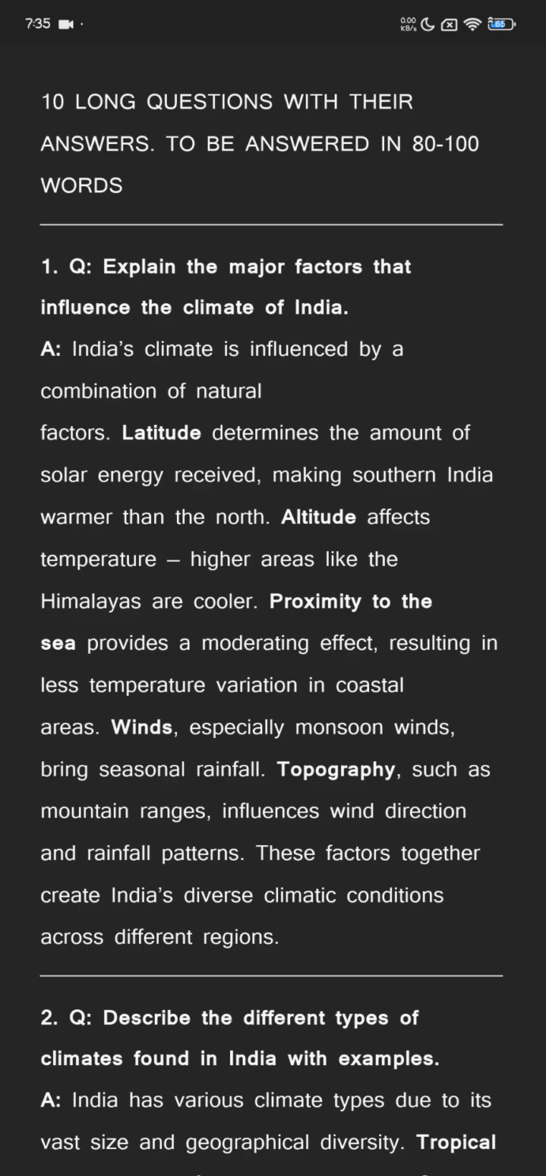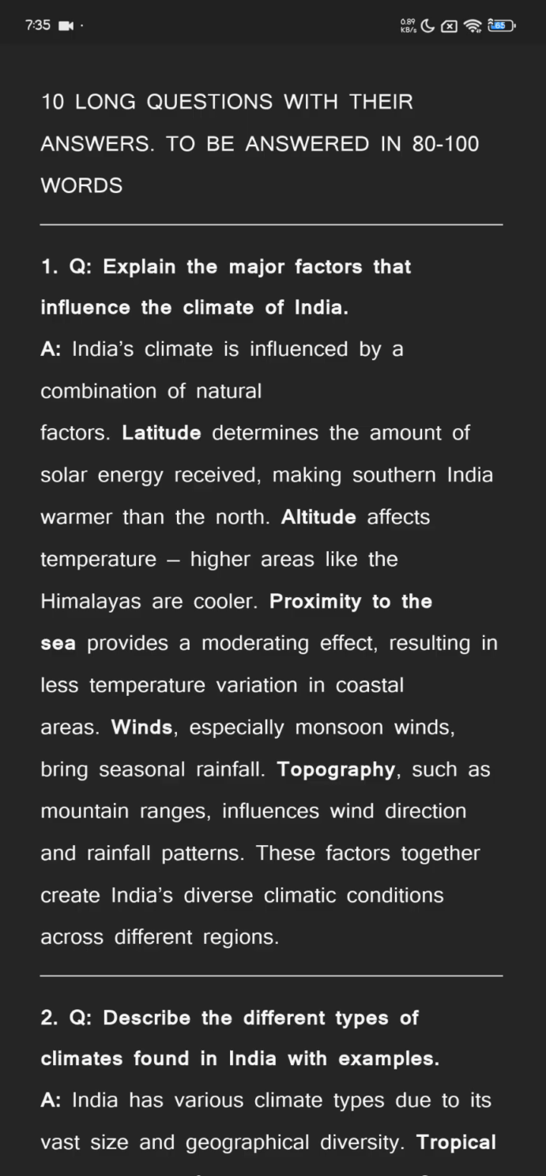India's climate is influenced by a combination of natural factors. Latitude determines the amount of solar energy received, making southern India warmer than the north. Altitude affects temperature. Higher areas like the Himalayas are cooler.